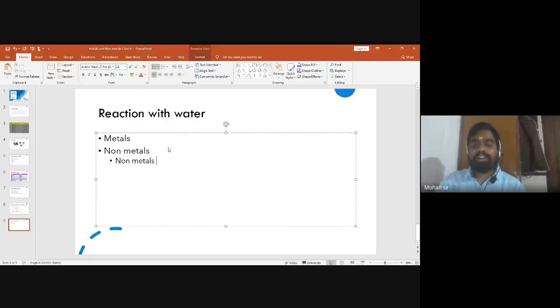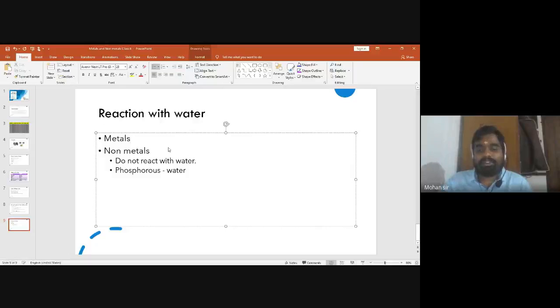Non-metals will not react with water. So the non-metals, they do not react with water. There are some non-metals which are highly reactive with the atmospheric oxygen. For example, phosphorus. Phosphorus is very reactive when exposed to the atmospheric oxygen. They immediately catch fire. So the phosphorus is usually stored in water. Why is it stored in water? Because to avoid its direct contact with the atmospheric oxygen. Am I clear with that?